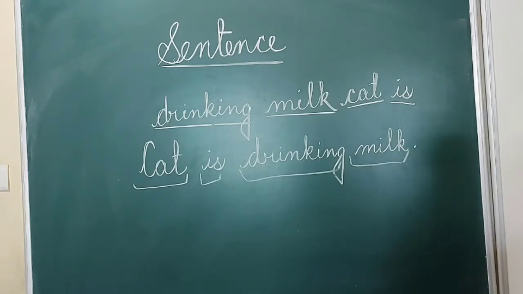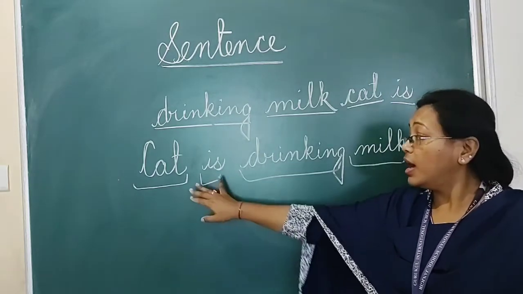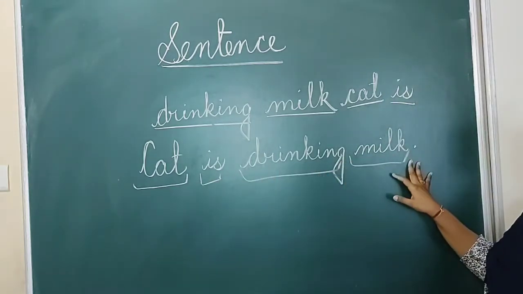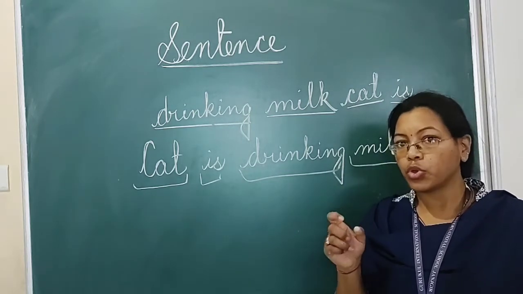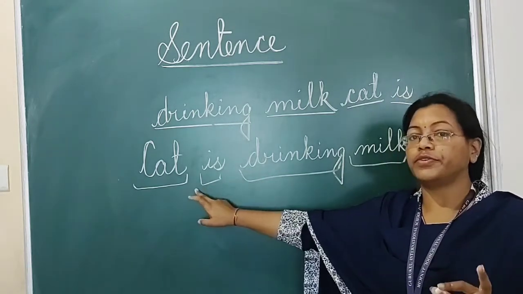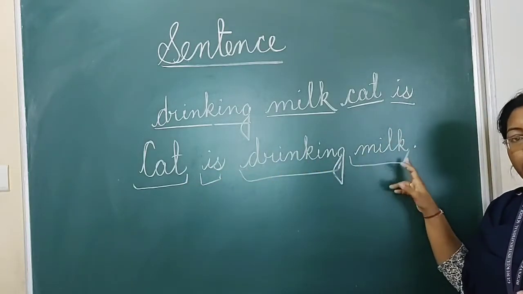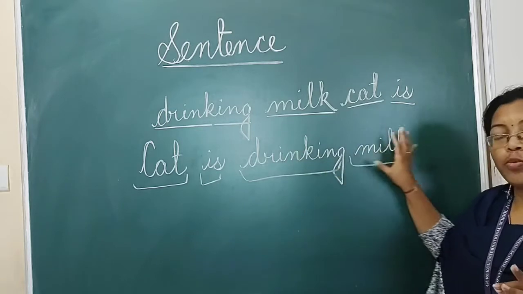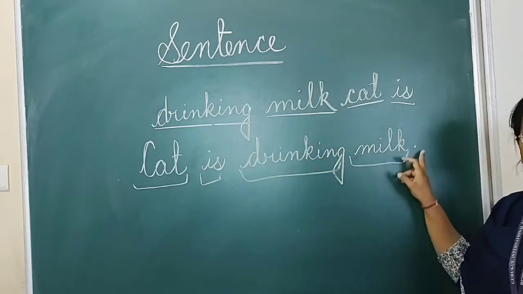So what is a sentence? Repeat it. A sentence is a group of words. It is not "word," it is "words," because we are not using only one word. We are using a group of words, and this group of words makes complete sense.